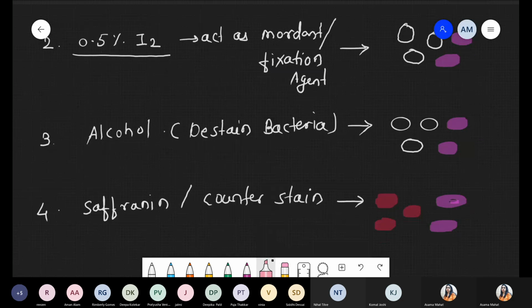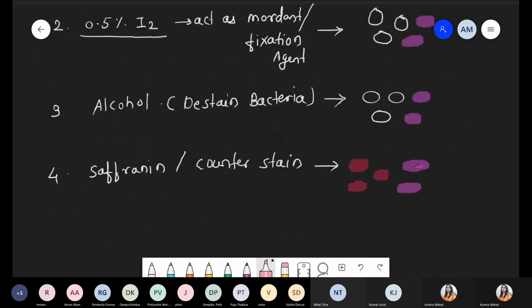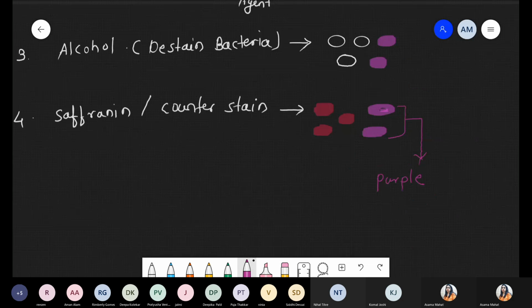So simply, he gave the prediction that at the end we obtain the result: a few bacteria are purple in color, right? Or simply you can say violet color. Such bacteria are the gram-positive bacteria. So after the gram staining process, under the microscope, if you observe purple color bacteria, it means these are examples of